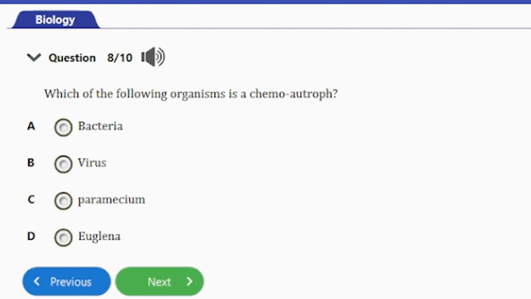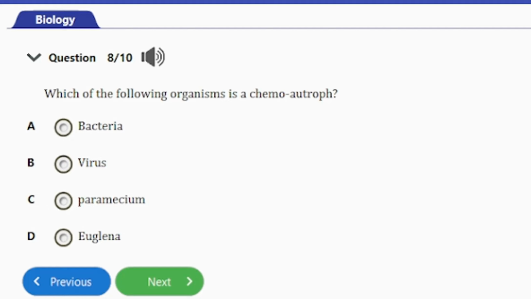So let's consider the next question, question number 8. It says, which of the following organisms is a chemoautotroph? We have A, bacteria, B, virus, C, paramecium, D, euglena. So guys, the answer to this question here is option A, and that's bacteria. Actually, chemoautotrophs are organisms that use inorganic molecules as a source of energy.